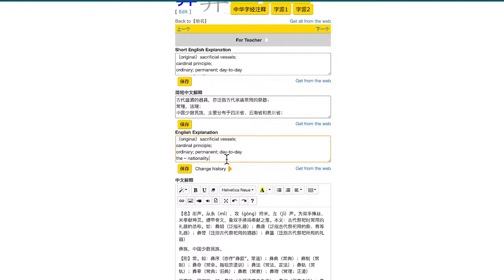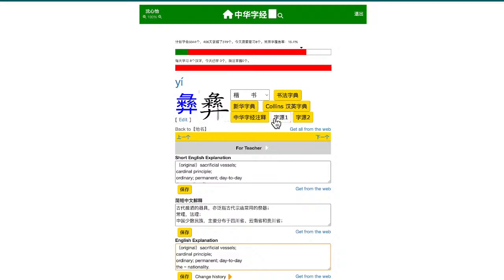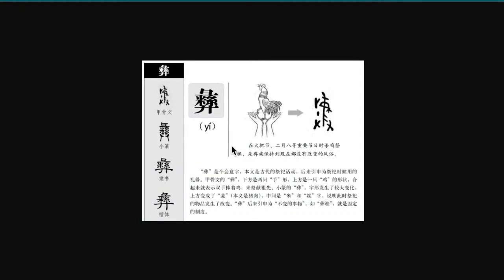So let's take a look at the character itself. You can see the oracle bone character. You see two hands over here, carrying this thing right here, and over here there's rice. Over here it means fabrics, things like that, and over here it looks like some kind of container.